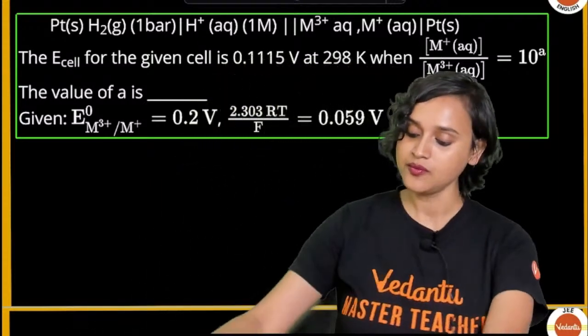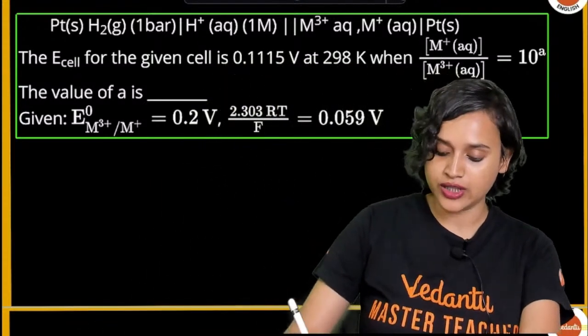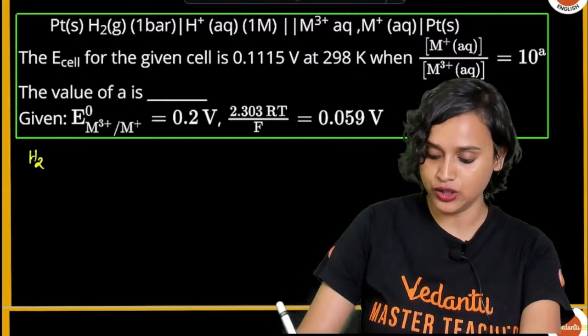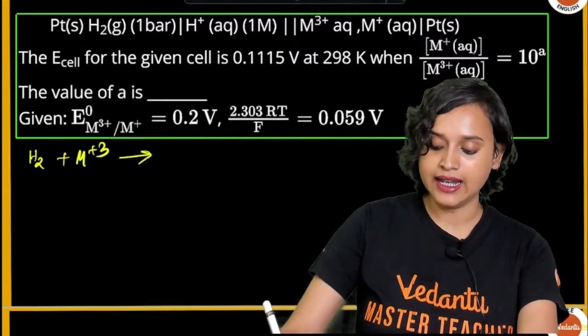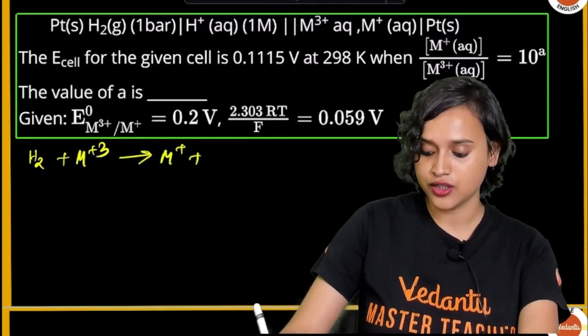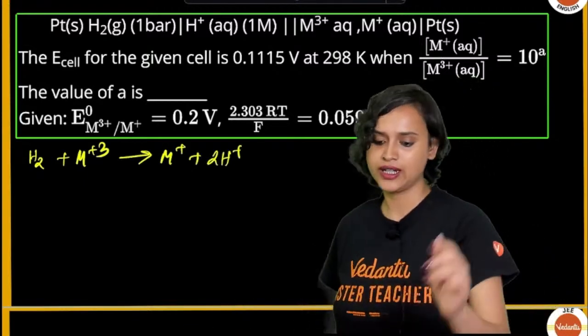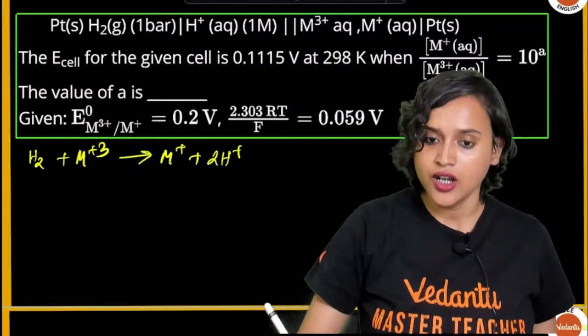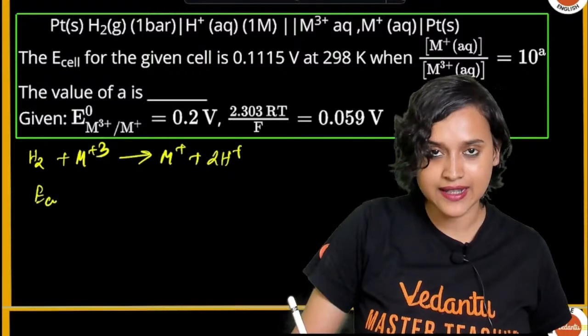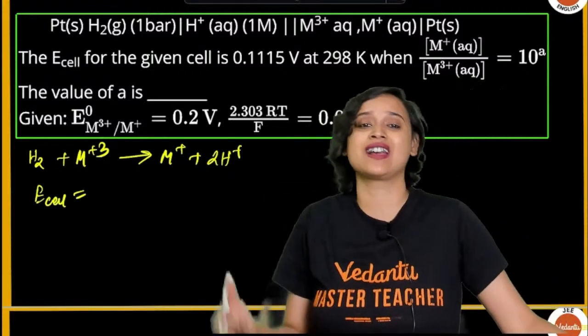Acha. So as per this question, you can see that our reaction is going to look like H2 plus M plus 3, and then it will form M plus plus 2H plus. Correct? According to the question, this is the reaction noted here. Now from here, we have to calculate E cell. See, same formula, guys, same formula.